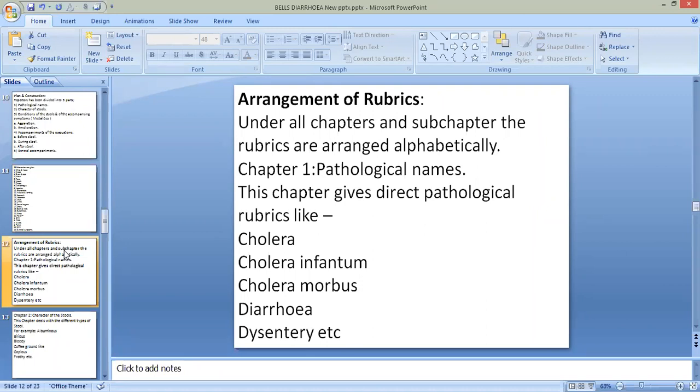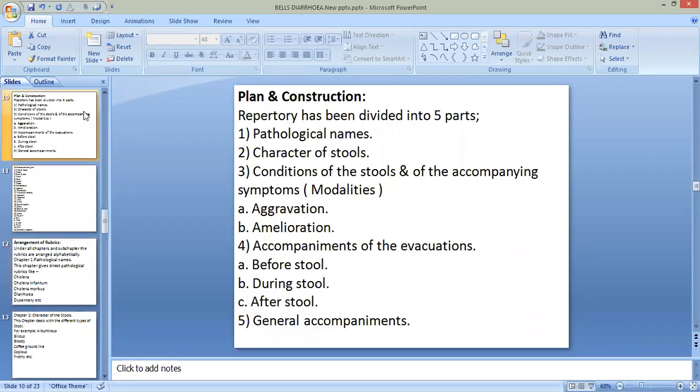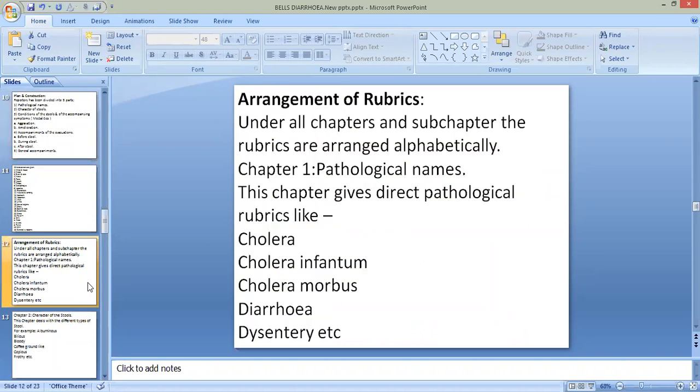In plan and construction, we see how the repertory is divided into 5 parts, that is pathological names, character of stool, conditions of stool and accompanying symptoms, that means modalities, then accompaniments of evacuations, and lastly general accompaniment. In that, the first one is pathological names, and under pathological names, this chapter gives direct pathological rubrics like cholera, cholera infantum, cholera morbus, diarrhea, dysentery, etc.